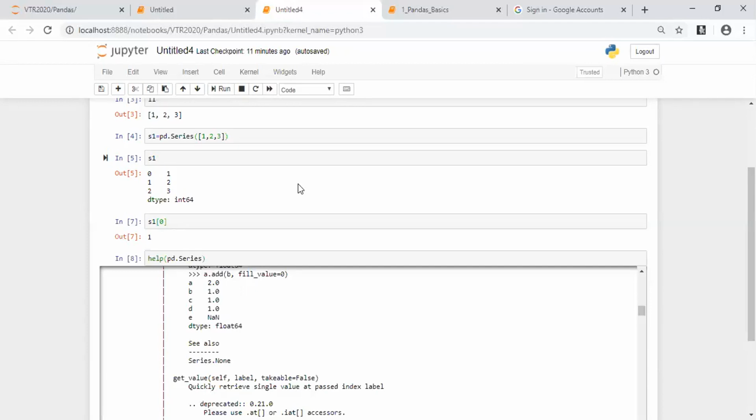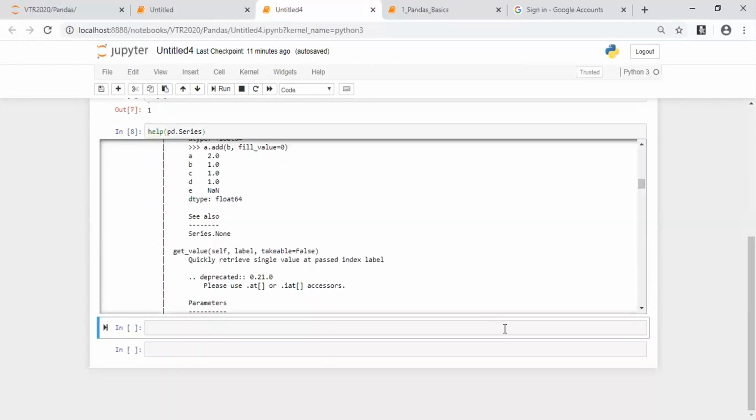Okay, let us manually try to create a data frame. If I manually want to create a data frame, it has something called row name and the column name. Would you agree? Yeah.